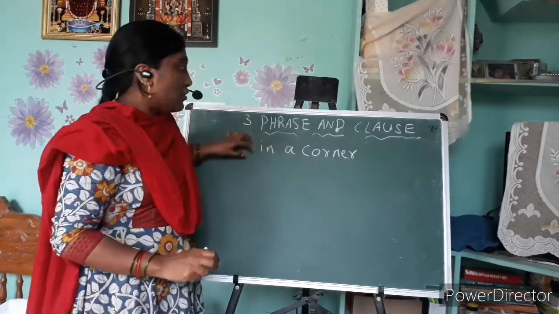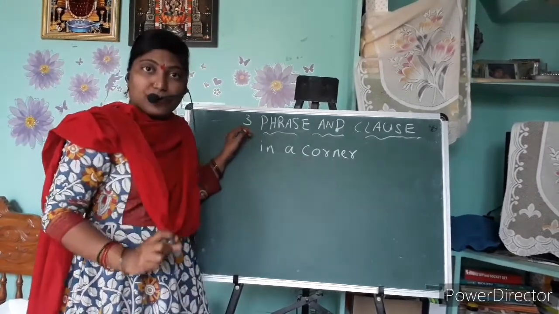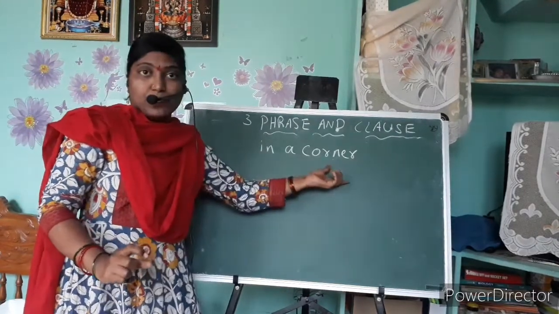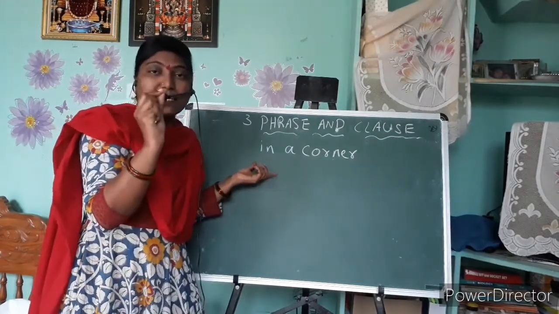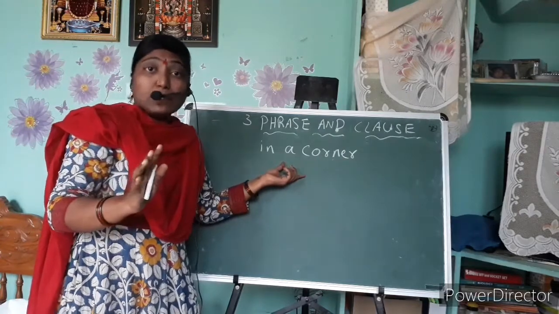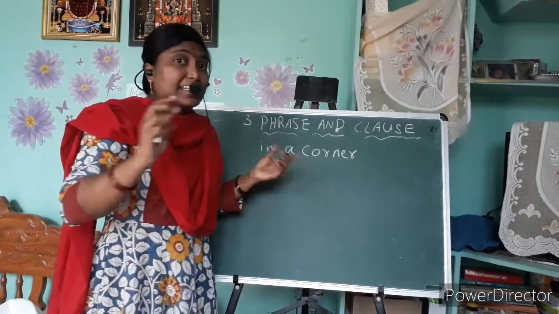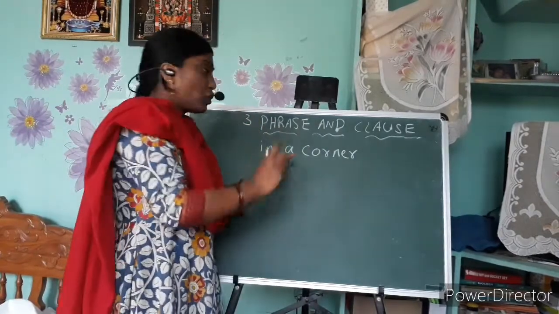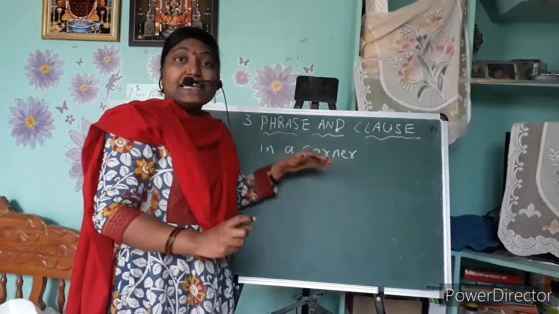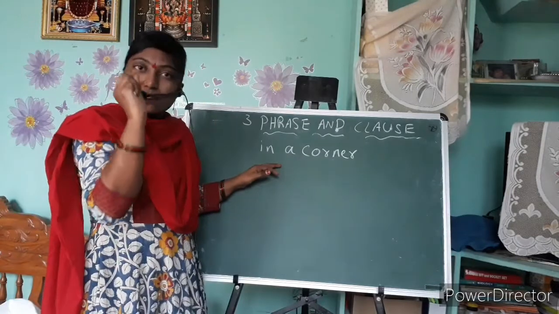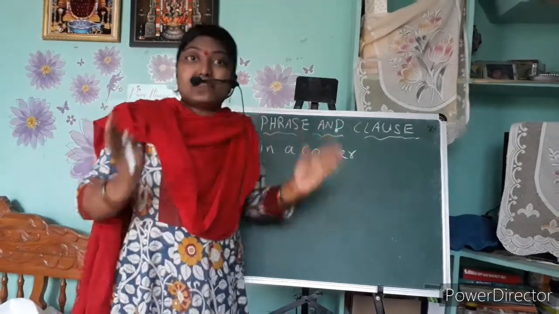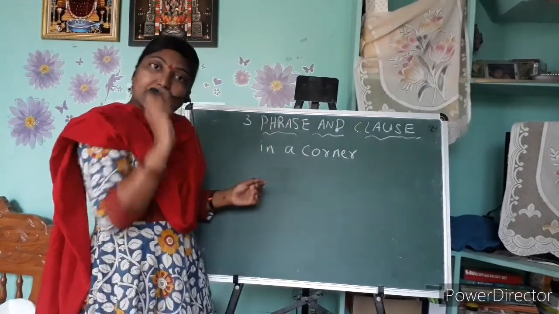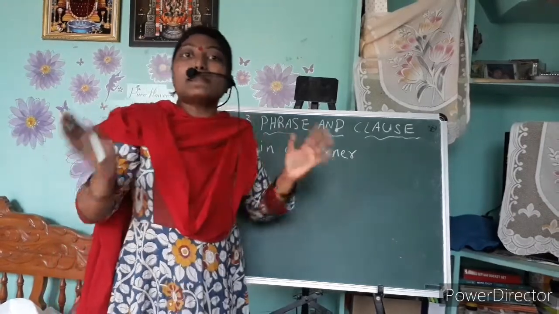Here I have written only a group of words, "in a corner." It has some sense, but not a complete sense. It has some meaning but not a complete meaning.